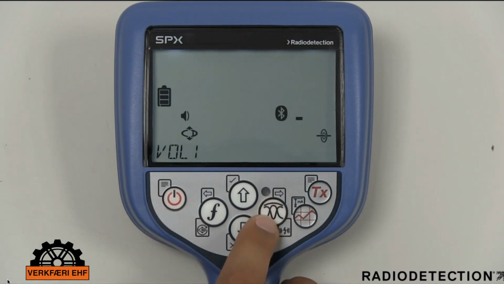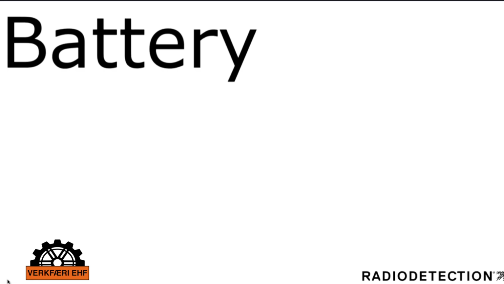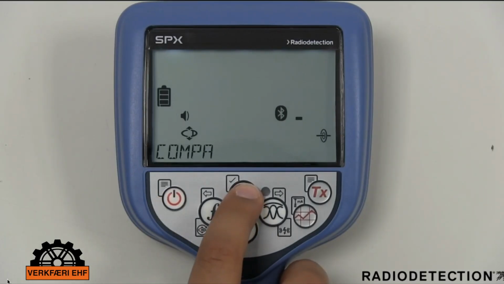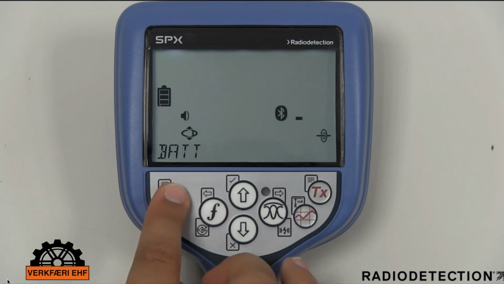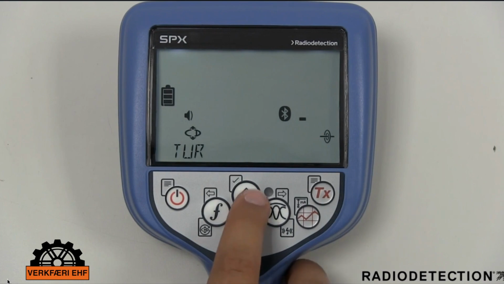The Vol menu option allows you to adjust the speaker volume from 0, mute, to 3, loudest. The Bat menu option allows you to set the locator battery type to match the currently installed type. This is to ensure optimal performance and correct battery level indication. The battery options are alkaline, nickel metal hydride or lithium ion, although lithium ion rechargeable battery packs will automatically be detected by the locator. The Lang menu option allows you to select a menu language. The locator supports a number of languages.